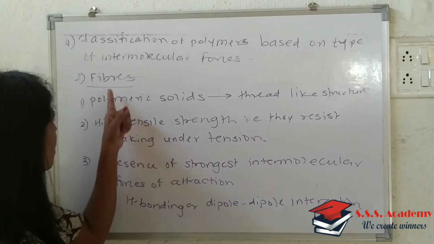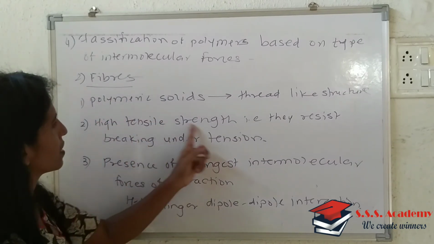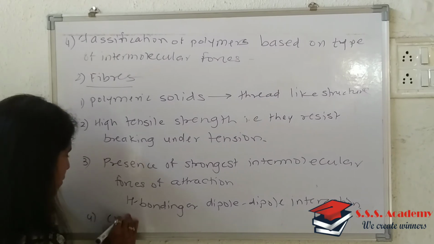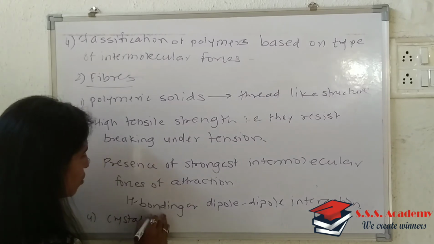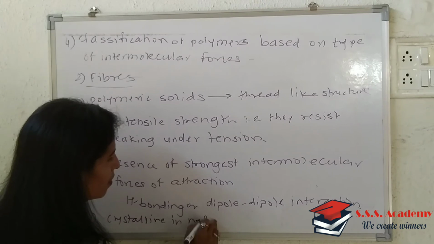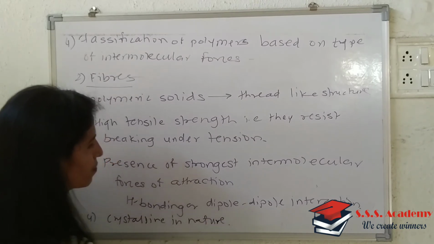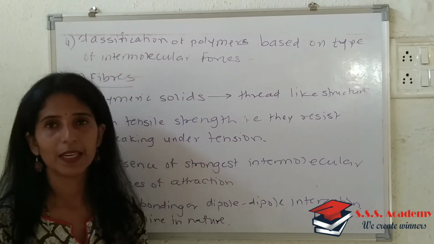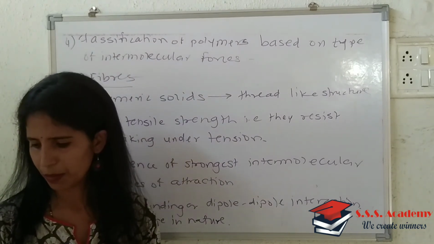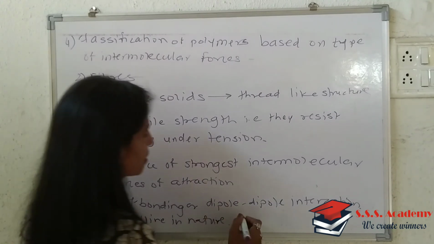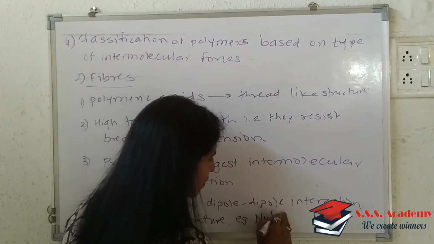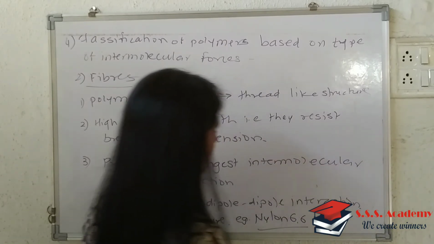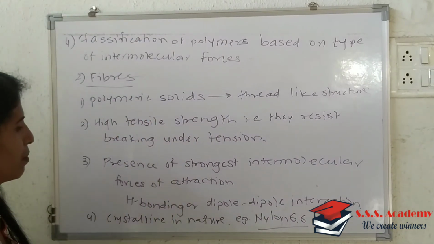And since they possess higher tensile strength, they are somewhat crystalline in nature. So the fourth point you will write: they are crystalline in nature. That covers the four points for this classification. The best example is nylon 66, which comes under the category of fiber.